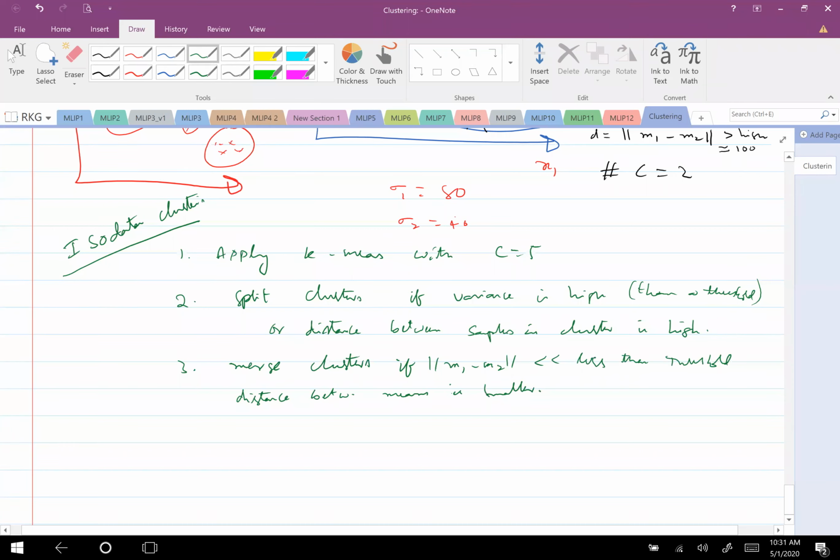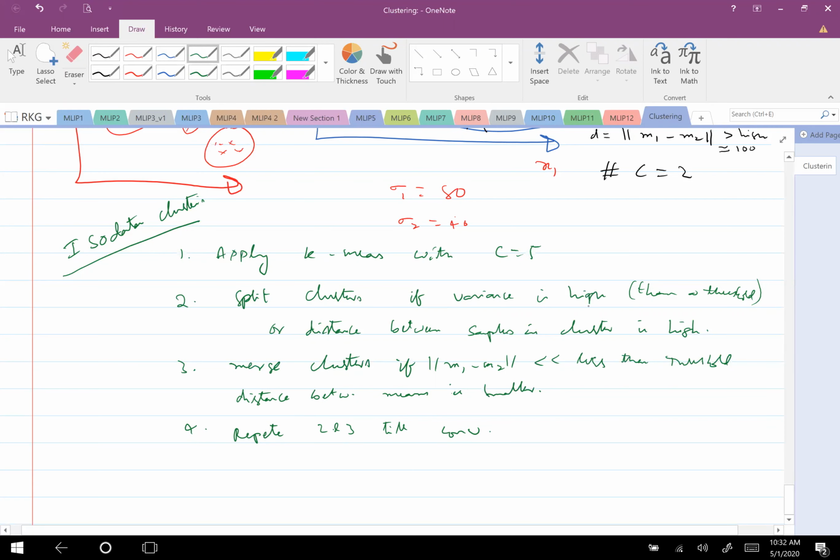And then do I stop here? I again repeat steps 2 and 3 till convergence. So this is referred to as ISODATA clustering. While doing splitting and merging, merging I can do easily, but while doing splitting I may again use k-means clustering in between if I wish.